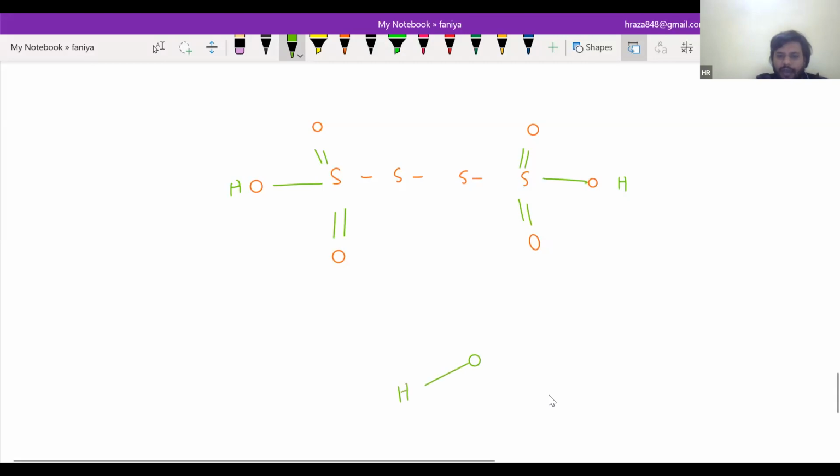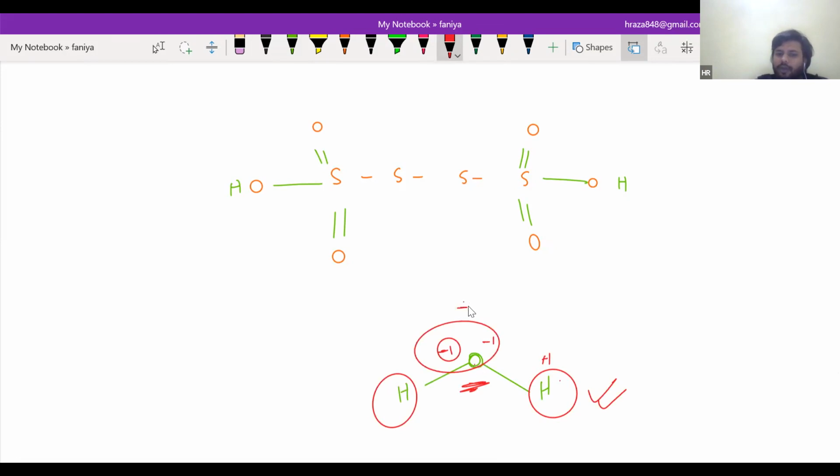Just see here. Oxygen has an oxidation state minus 2. Why is it so here? Because from this hydrogen, from the right hand side hydrogen, it will withdraw one electron towards it. That's why minus 1. And here it will be positive, and similarly from this one minus 1, and it will be overall minus 2.